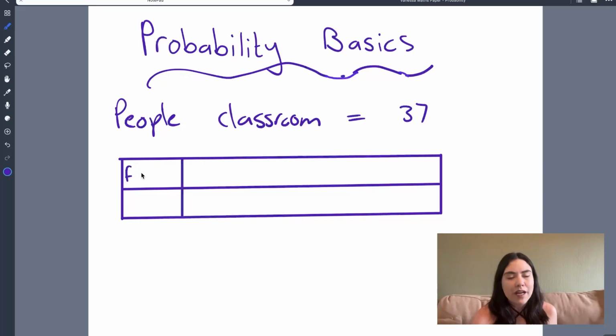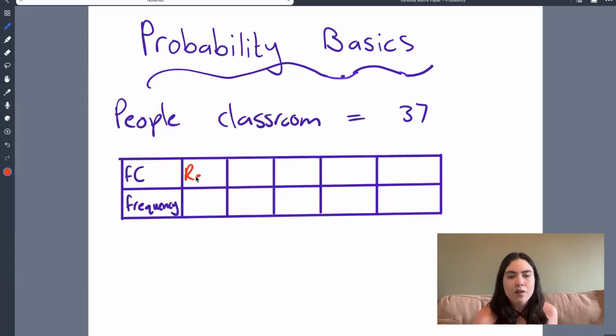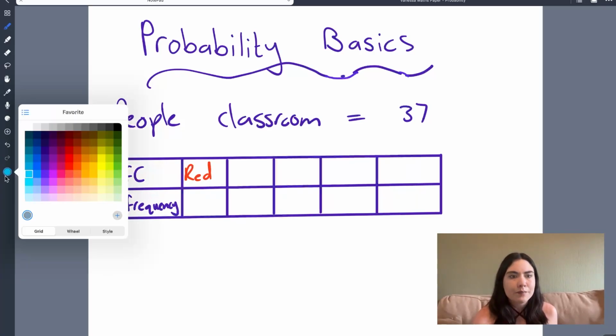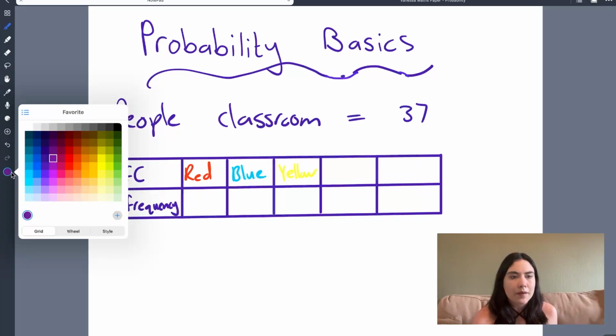So we have favorite color. I'm just going to write FC for favorite color. And we have the frequency. If you don't understand frequency, it's basically the number of people who like a certain thing, or who buy a certain thing, or who are a certain thing. So let's say we ask people what their favorite color is. I have to change my pen quite a few times here. That looks like orange, even though I've written red. Let's say blue. I'm just going to use the basic colors, so if I don't have your favorite color, I apologize. You can barely see yellow. Let's do a pink.